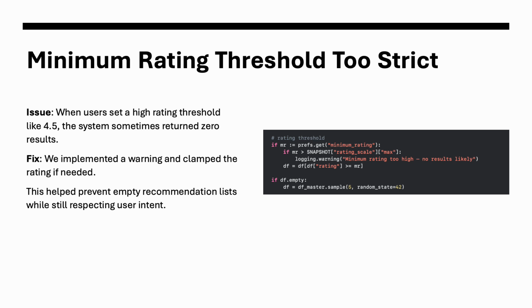Another problem came up with our rating filtering. When users set a high minimum rating, like 4.5, it would often eliminate all the results, especially in domains with the higher rated items. To solve this, we added a conditional check. If the minimum rating exceeds the known maximum in our dataset, we log a warning. This helped to guide the user without completely breaking the results. It added resilience to the filtering system.